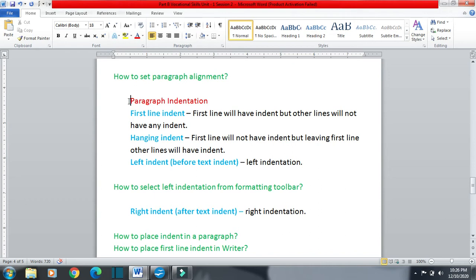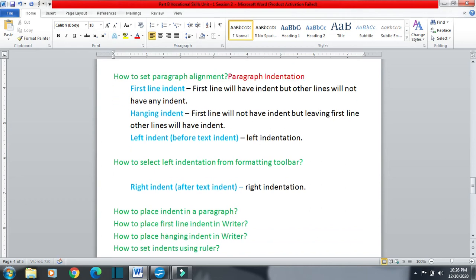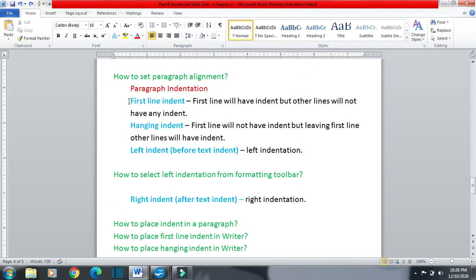Now suppose there is no indent now. If I go for positive indent, the space between margin and this word will increase. Suppose I am going for positive indent, increase indent. You can see the space between the margin and the text got increased. But if I go for negative indent, then the text will come here inside the margin.